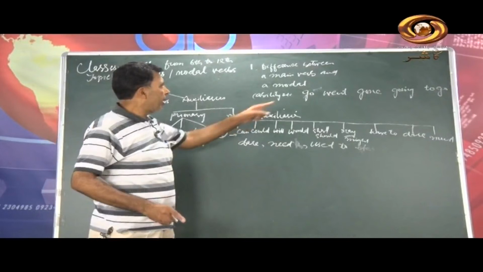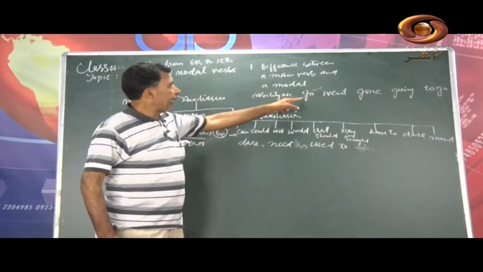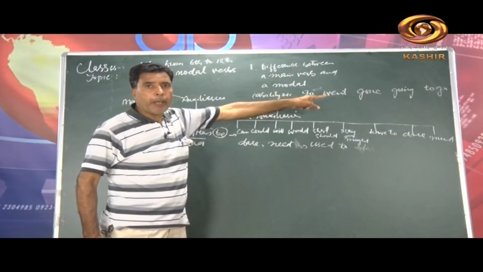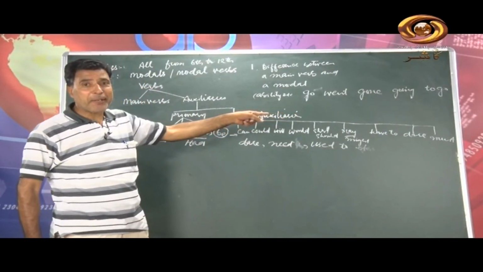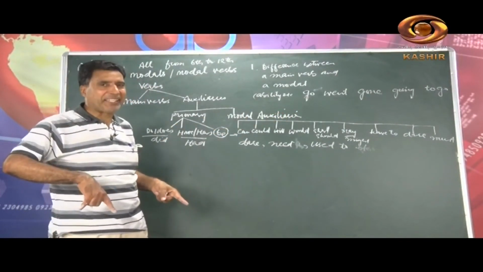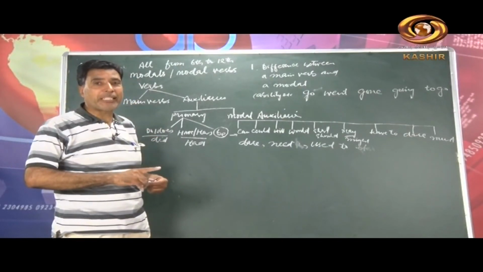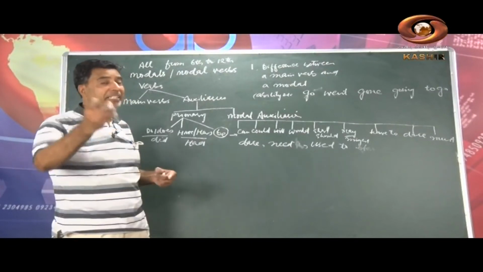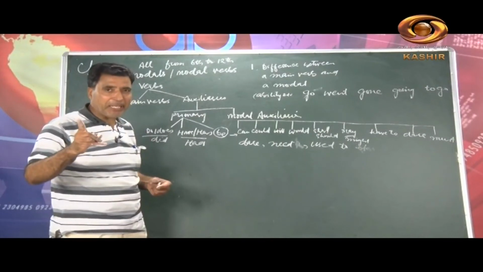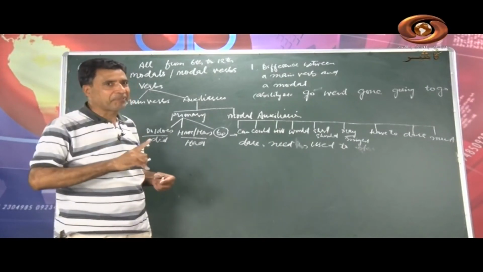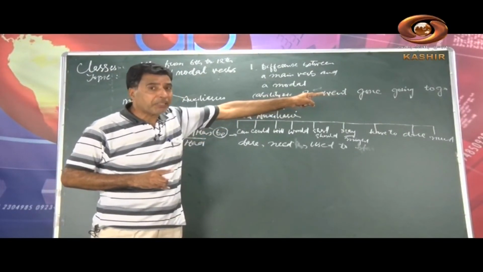For example, if I write any modal verb, can, I cannot write the third form of verb. No doubt you find could there. Maybe sometimes students say that could is there. Could is also used as a modal. When we use could as a modal, it shows past ability, but that is not the past form for can, mind it. We do not have its third form, past participle.